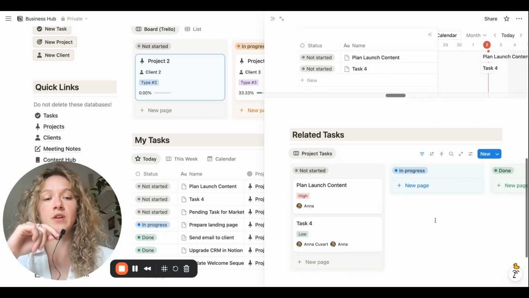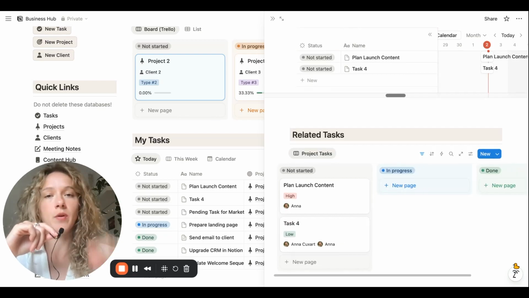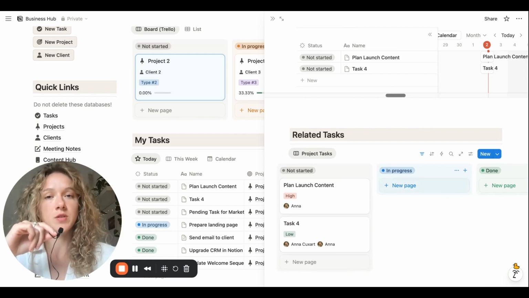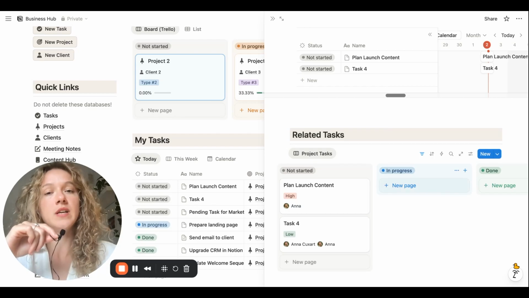Or if you prefer to work on a Kanban board because you're coming from Trello and your team works best this way, we can also have it just to see the specific tasks that are related to this project, so we know that all information is organized in here.